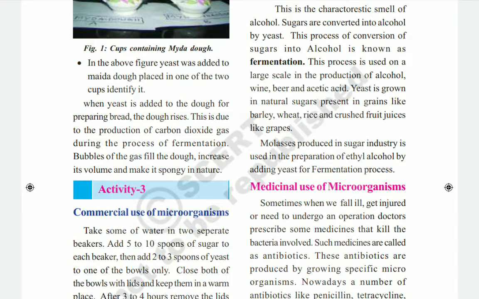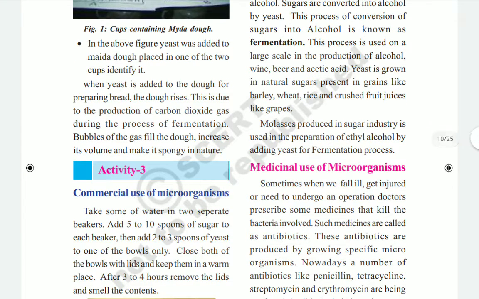Not only yeast, children, in our houses we generally use baking soda and baking powder also. In baking soda also there is some bacteria, so that makes any mixture become soft and sponge-like. This process is also called fermentation, children.